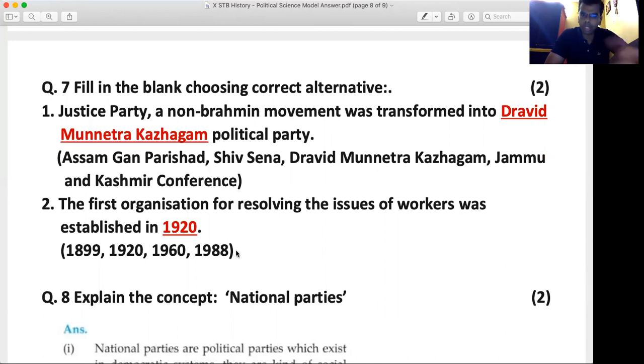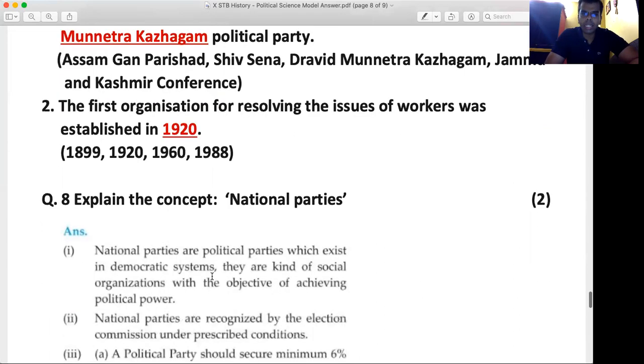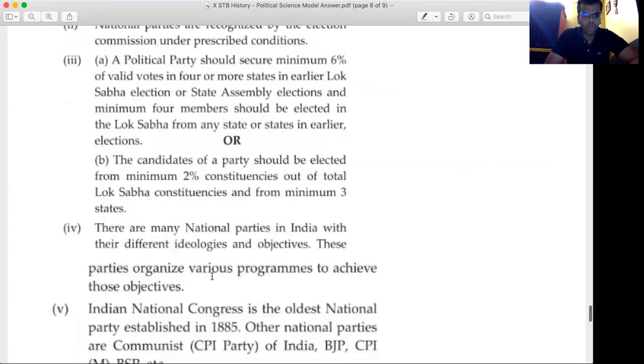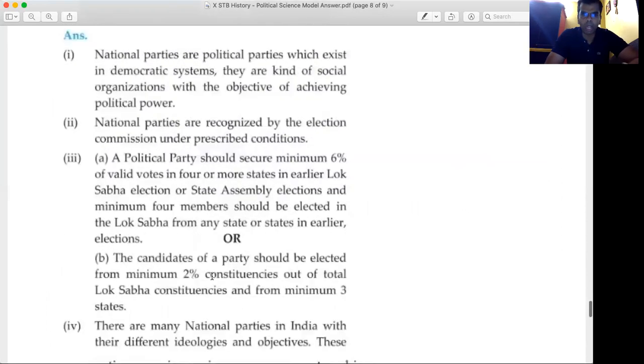The first question, that is question number 7, was fill in the blank choosing the correct alternative for 2 marks. Justice Party, a non-Brahmin movement, was transformed into dash political party. The answer is Dravida Munnetra Kazhagam. The first organization for resolving the issues of workers was established in the year 1920. So 2 marks are for the fill in the blanks. Explain the concept of national parties for 2 marks. There are 4 points, students, basically 5 points. Any 4 points you will write, you will get 2 marks.